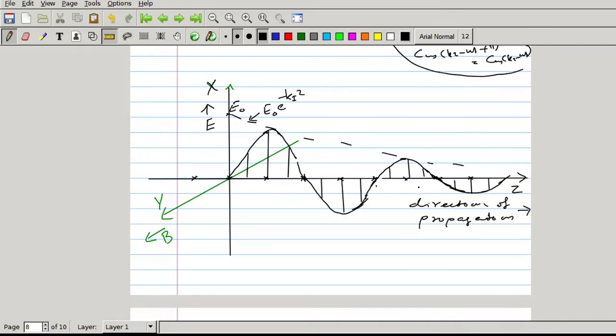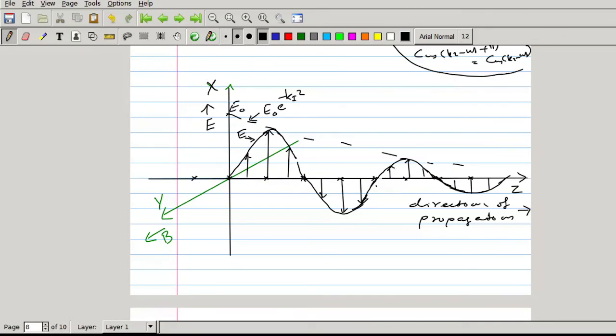Electric field is varying along the y direction. This represents the variation of electric field, and these are the field vectors at different points.